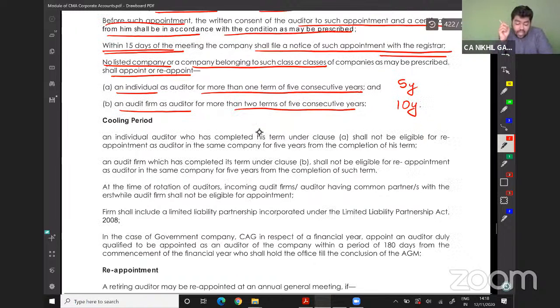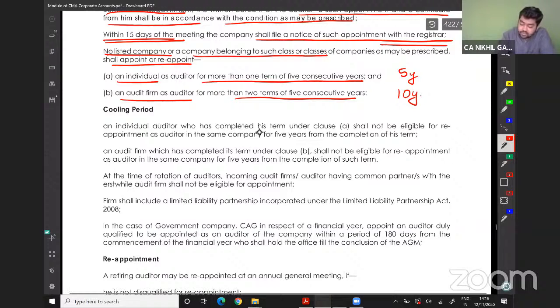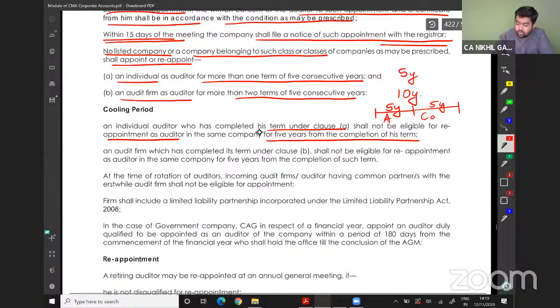An individual auditor who has completed his term under clause A above shall not be eligible for reappointment as an auditor of the same company for 5 years from the completion of his term. So 5 years of appointment and 5 years of cooling period.